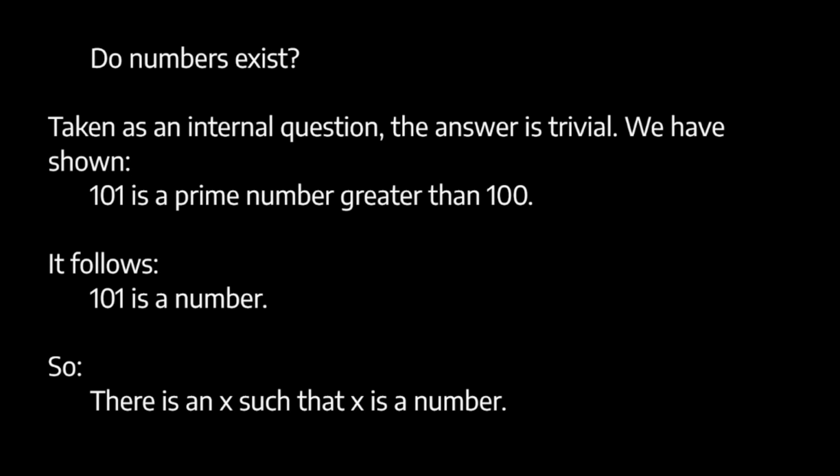And in that case, the answer is trivial, because we just take the rules and the definitions in the framework of arithmetic, and we can show, as we've just noted, that 101 is a prime number greater than 100. It follows from this that 101 is a number, and it's going to follow then that there exists an x such that x is a number. So numbers exist, yes. There you go, trivial.